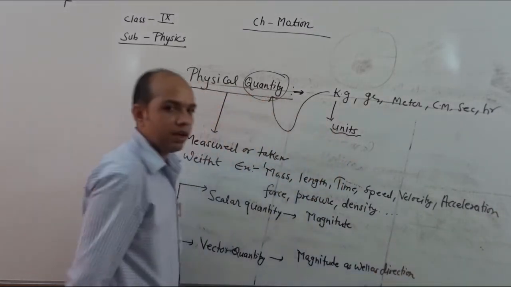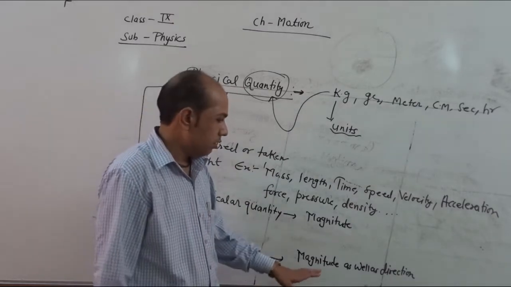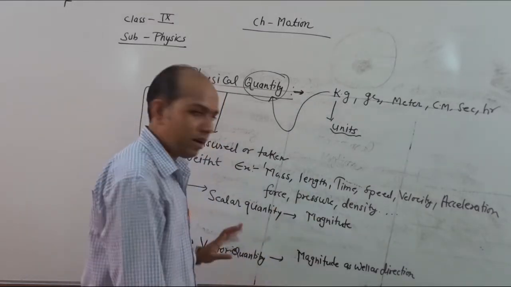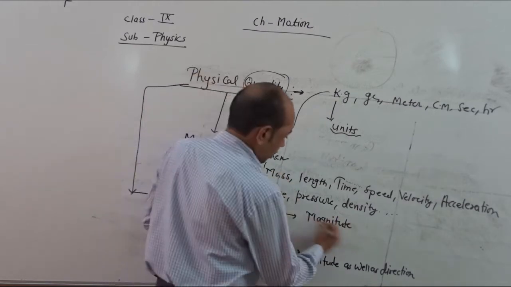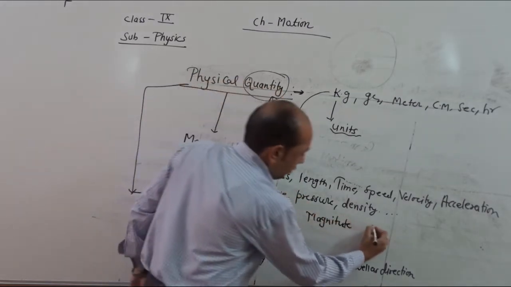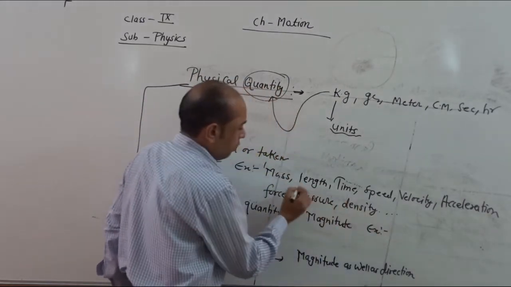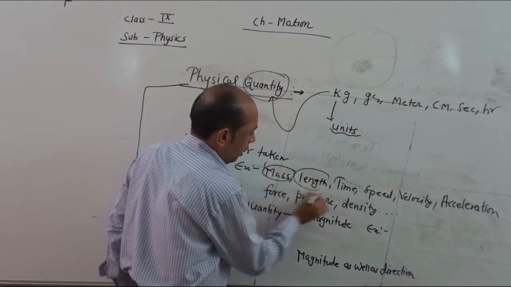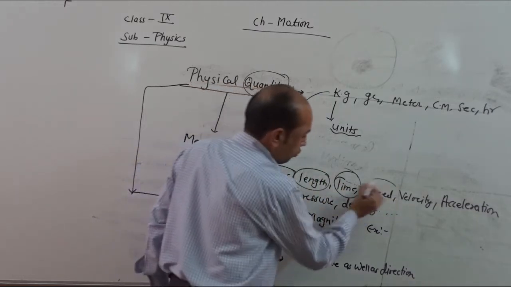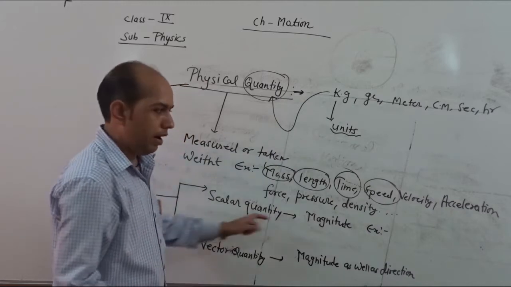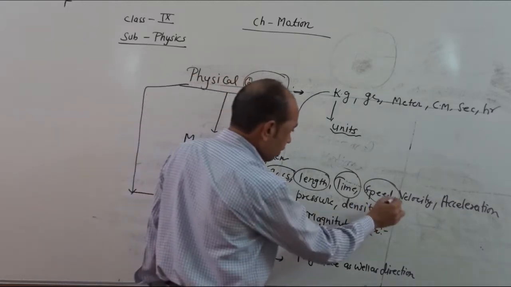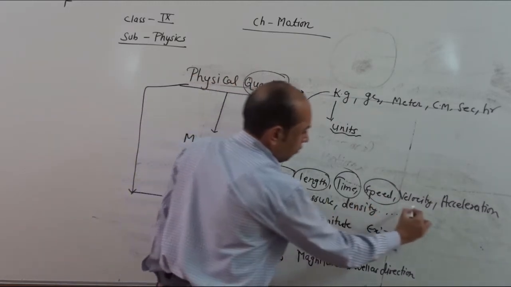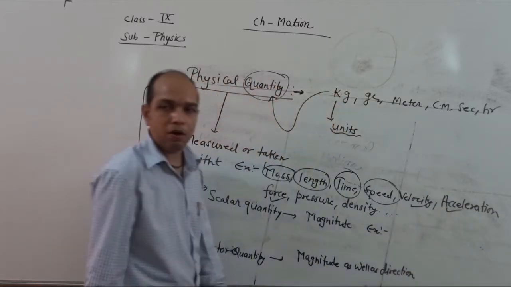That means when we assign the direction, this is counted in vector. So now we separate here examples. Only magnitude represents here mass, length, time, speed, and force, velocity and acceleration are examples of vector.